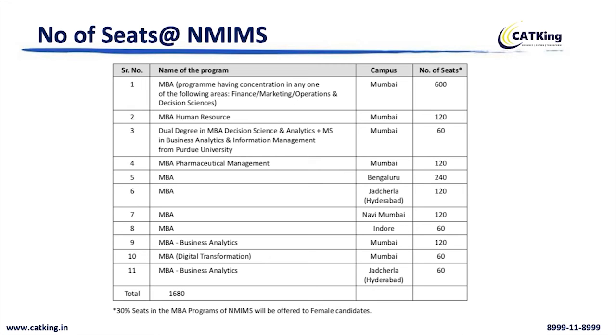Indore, 60 seats. Then in the main Mumbai campus itself, though it comes under a different wing, which is called the Center of Excellence for MBA, we have business analytics as well as digital transformation, something which started last year. Business analytics started 2 years back, so the first batch has graduated in 2021. Then lastly you have the business analytics program, which is located in the Hyderabad campus itself. So overall there are 1680 seats that NMIMS has to offer across the programs, across the campuses.